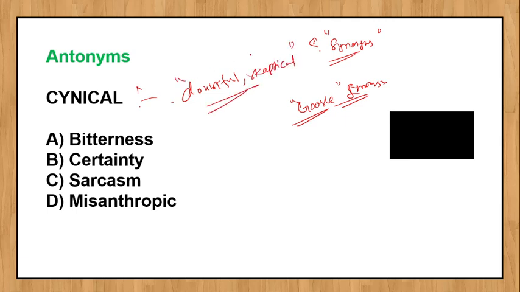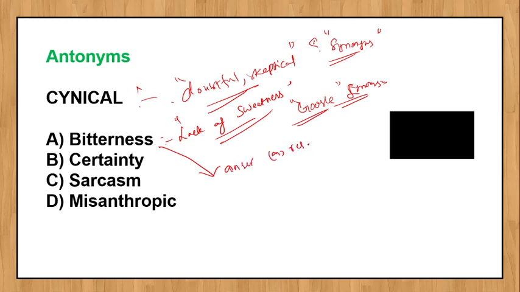So doubtful, skeptical, that is how the meaning comes. Now what is the meaning of bitterness, resentment? Regarding taste, it means a lack of sweetness. This is also another meaning, that is anger and disappointment. He expressed bitterness over the verdict that was given by the jury. I mean, he was not happy about that judgment.